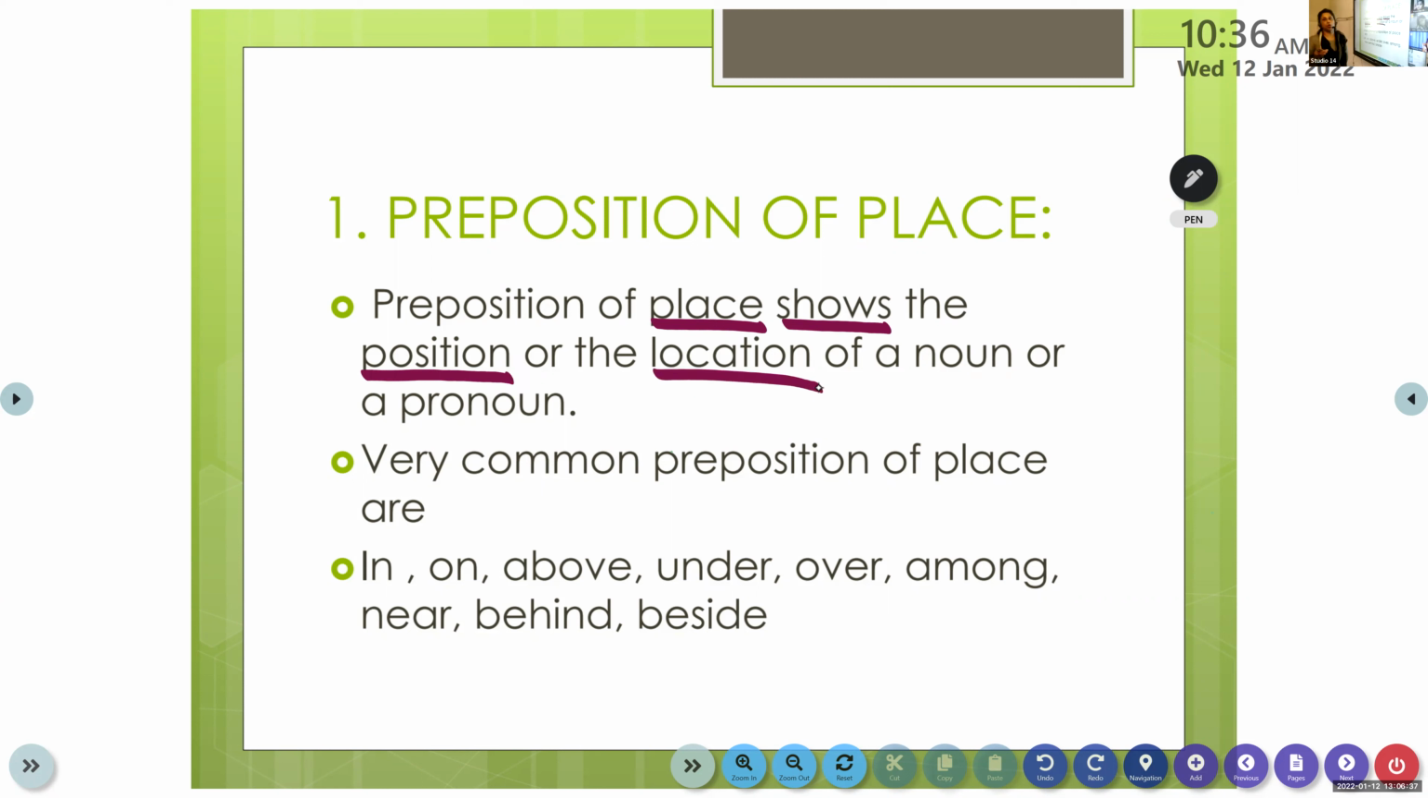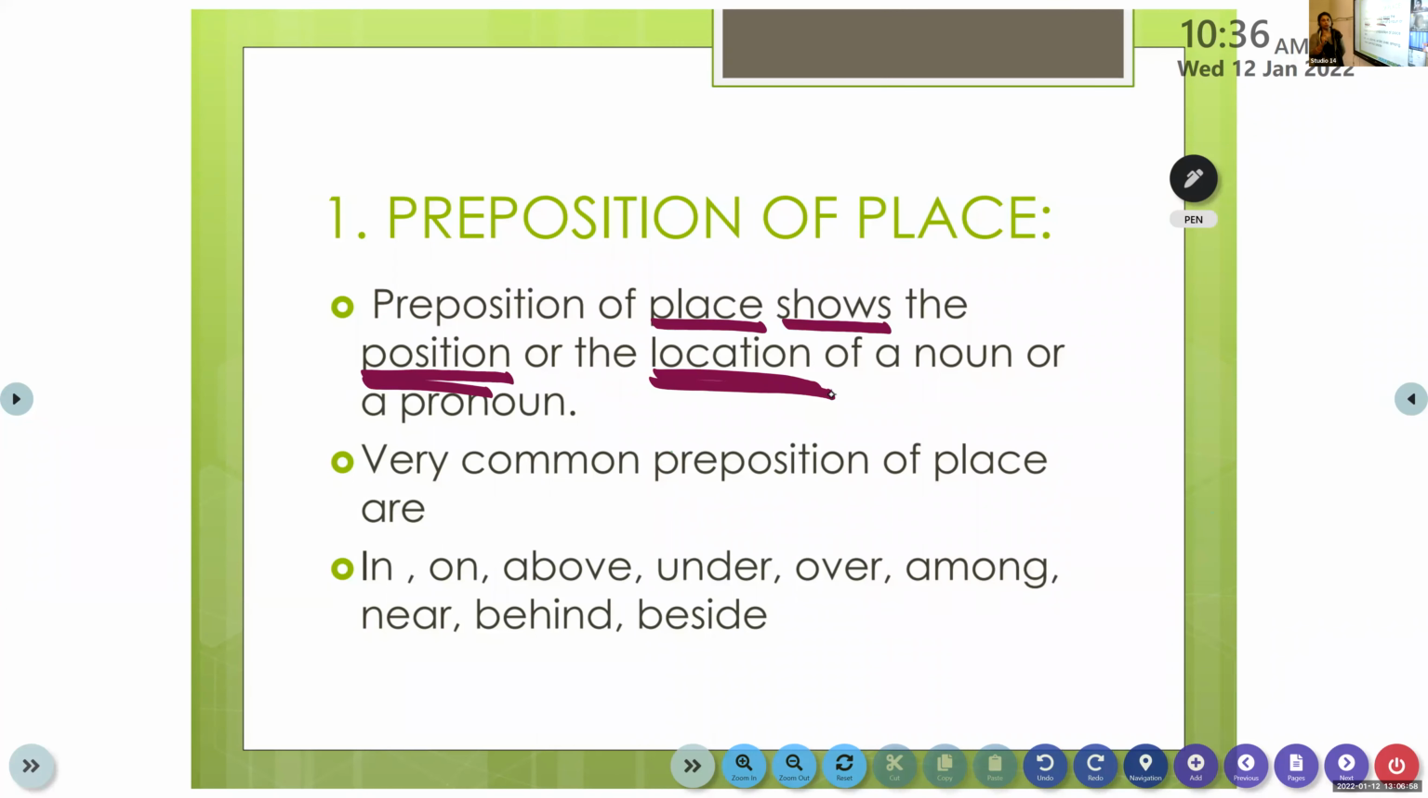Location means in order to know a place. Where is Thrissur located? It is located in Kerala. So, in order to know the position as well as the location of a noun or a pronoun. So the preposition of place shows the position or the location of a noun or a pronoun. Have you understood the first one?